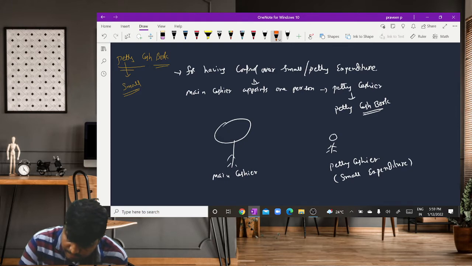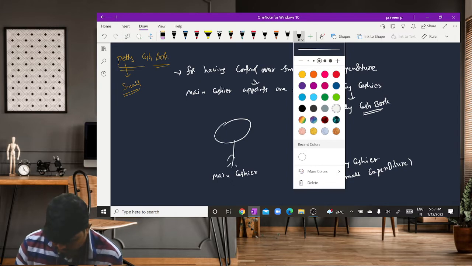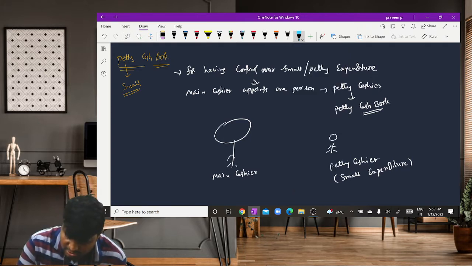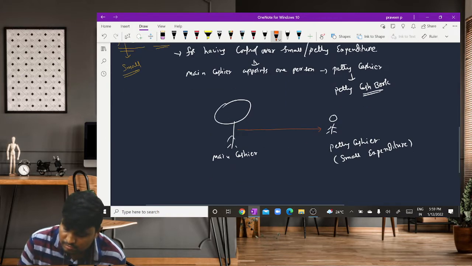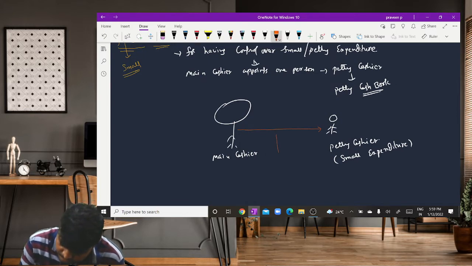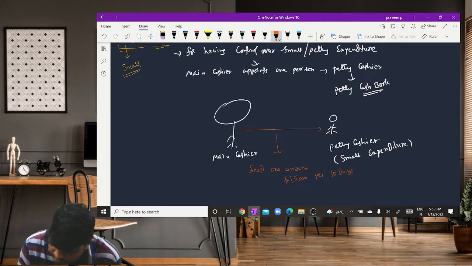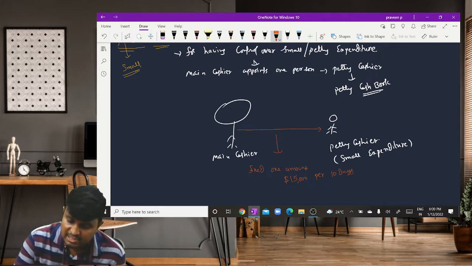The main cashier fixes one amount, say $15,000 for 10 days.